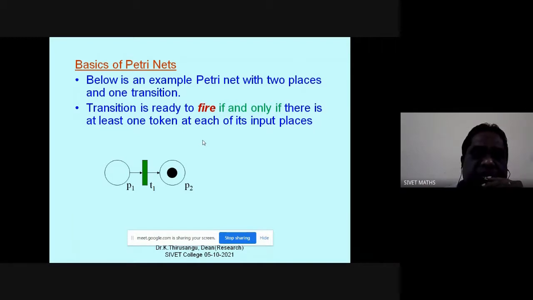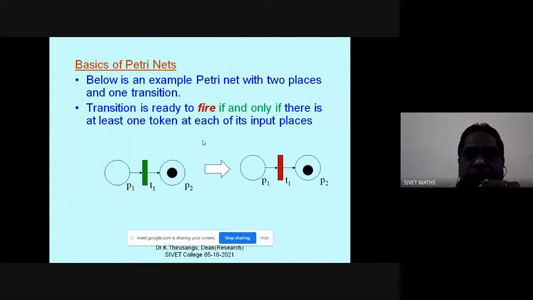So this is the firing rule. Originally the marking is 1,0: the first place has 1, the second place has 0. After firing, the marking changes: the first becomes 0, the second becomes 1, so 0,1 is the new marking after the execution of firing.